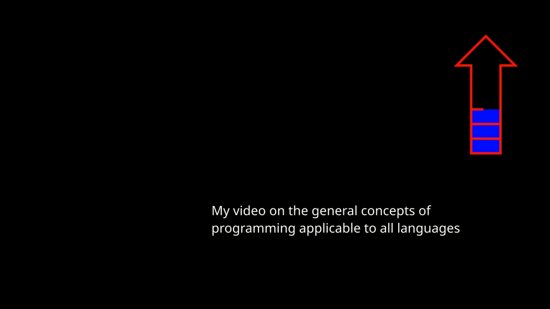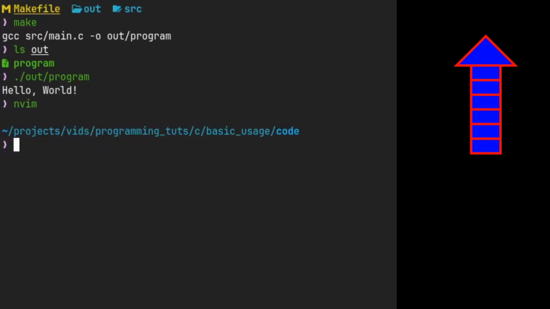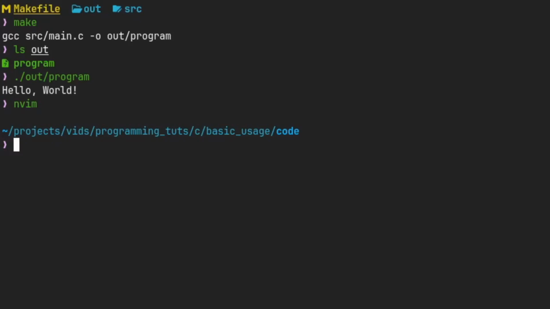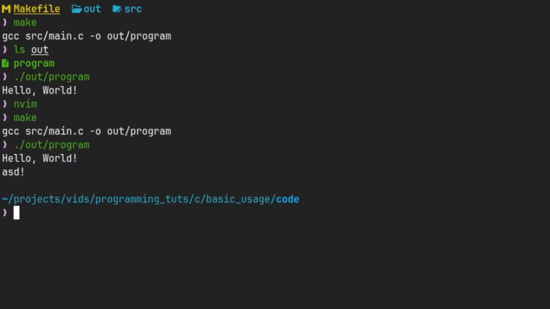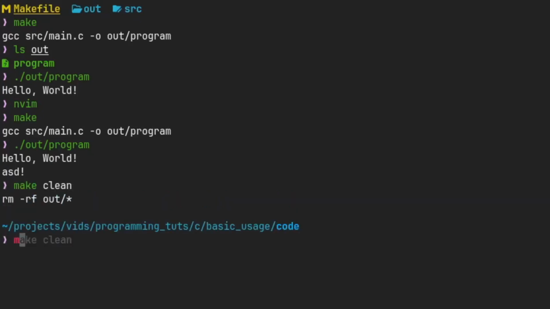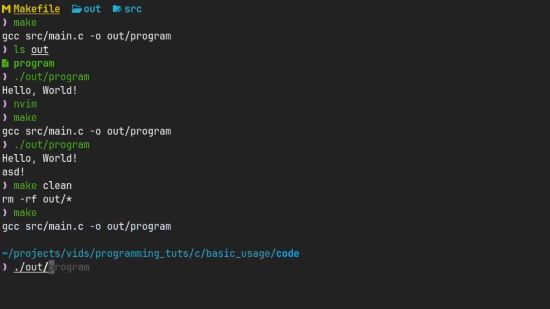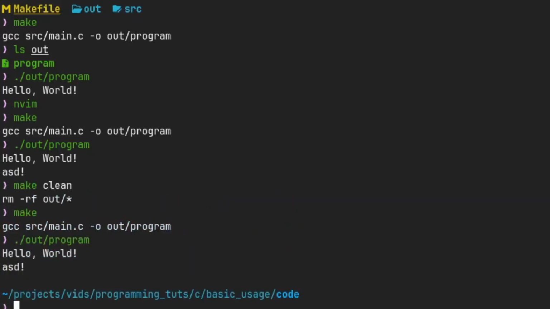At this point, you are welcome to try to apply some of the rules of programming you might already know. Once you have modified the program to your liking, you can just go make and ./out/program again, and these changes should apply. Sometimes it may be necessary that you use make clean before you remake your project for it to properly clear out all output files. However, this should only become an issue once you have bigger projects.